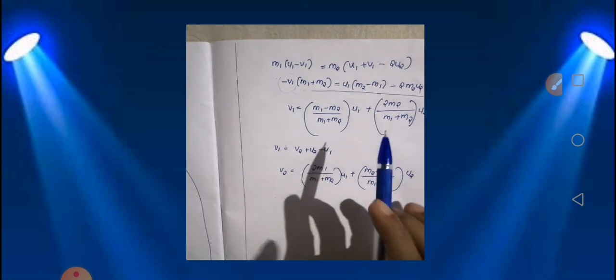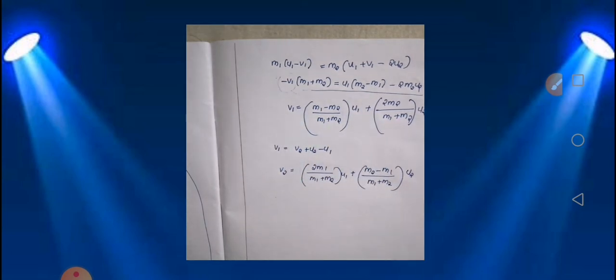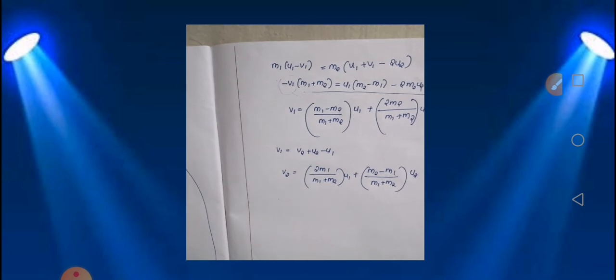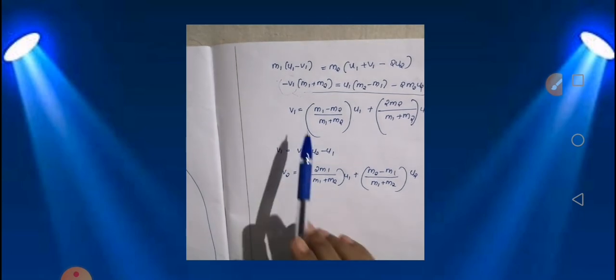So these are the two equations you are going to get for after collision, for body A and body B in case of an elastic collision, right? Now if you go for special cases, if both the masses are equal, the equations will reduce again.